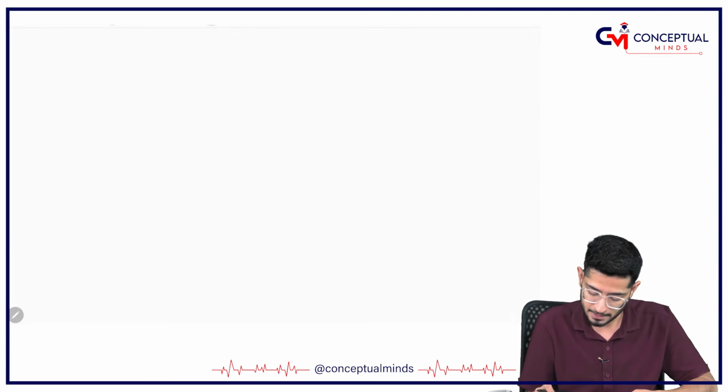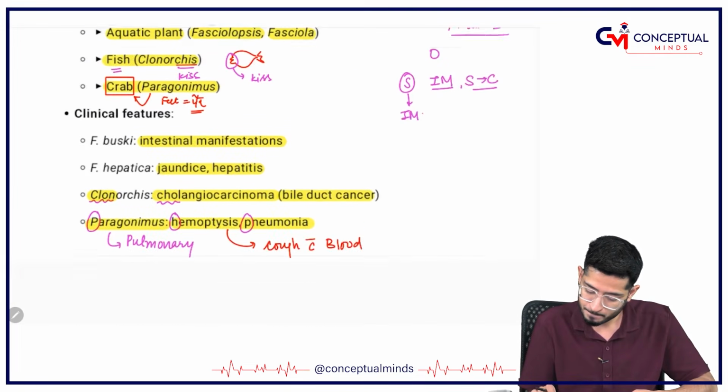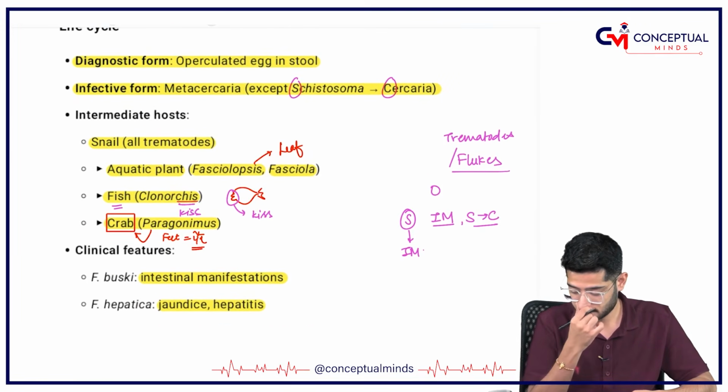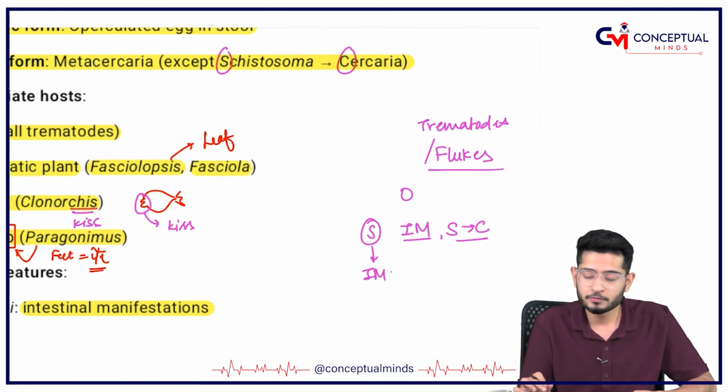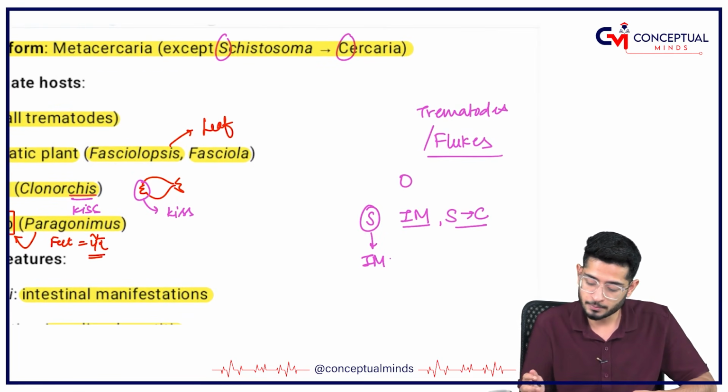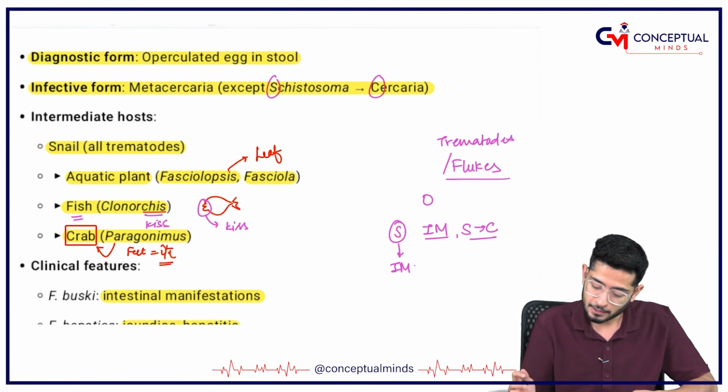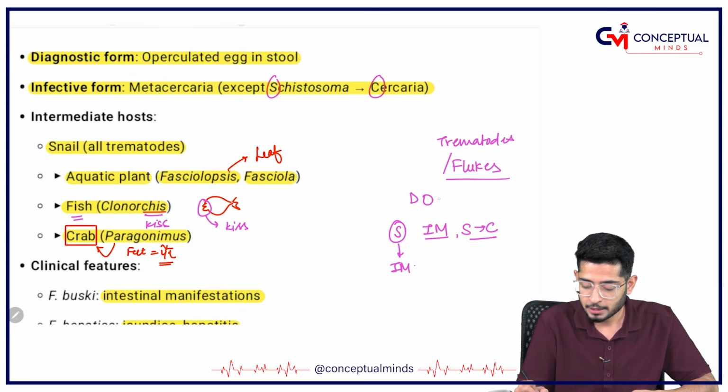So I hope it makes sense, okay. I hope it is making sense, right. So what was common for all the flukes or for all the trematodes? One, that the diagnostic form is going to be what? Diagnostic form is operculated eggs, okay.